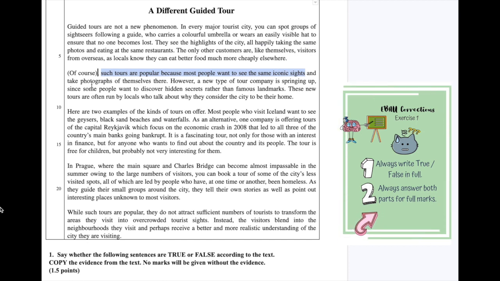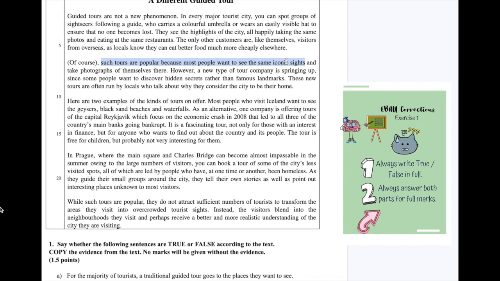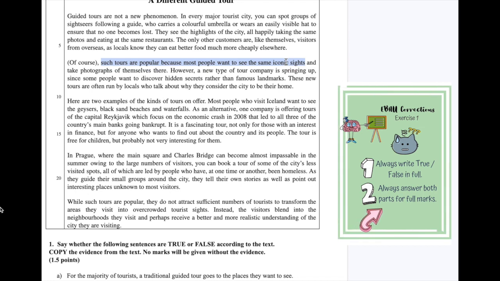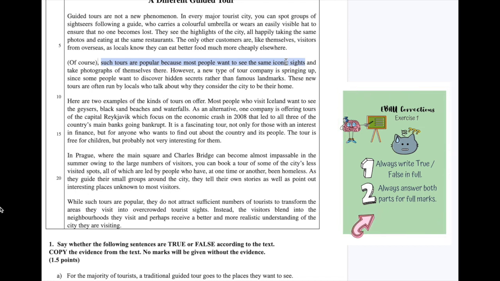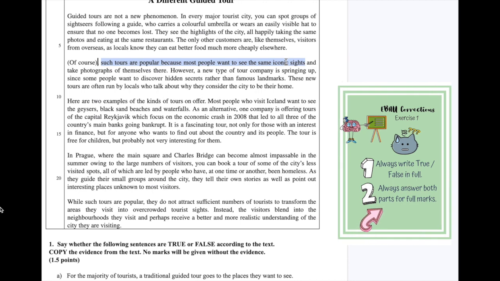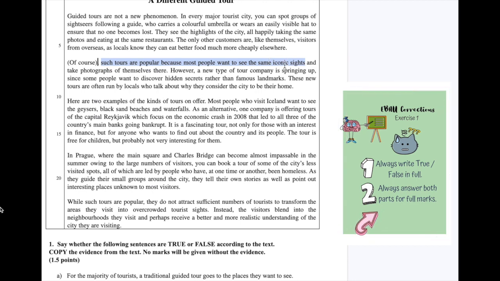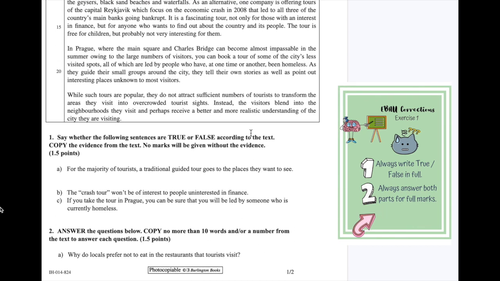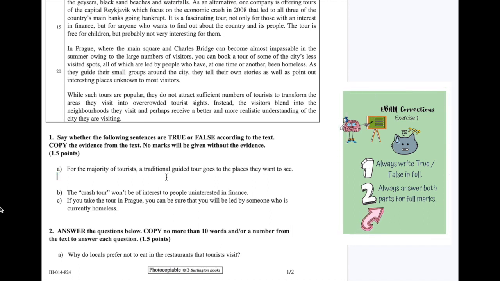Okay, what you need to know is this part. So, such tours are popular because most people want to see the iconic sites. Iconic just is another word for most popular or the most well-known sites. Okay, so because you've got iconic sites, that gives you the clue. So, in this case, our answer is true.